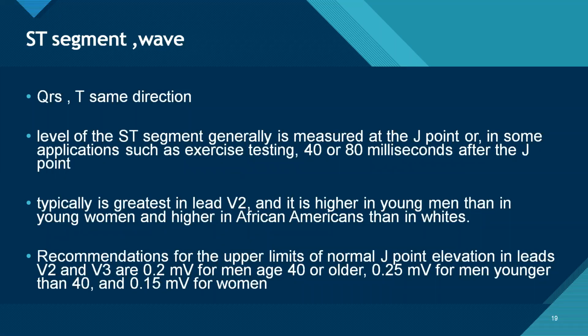J-point elevation is greatest at V2, and is higher in younger men than in young women and higher in African Americans than in whites.